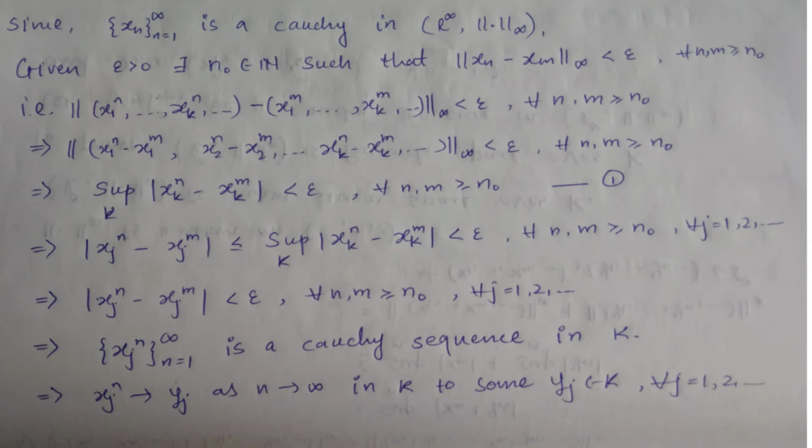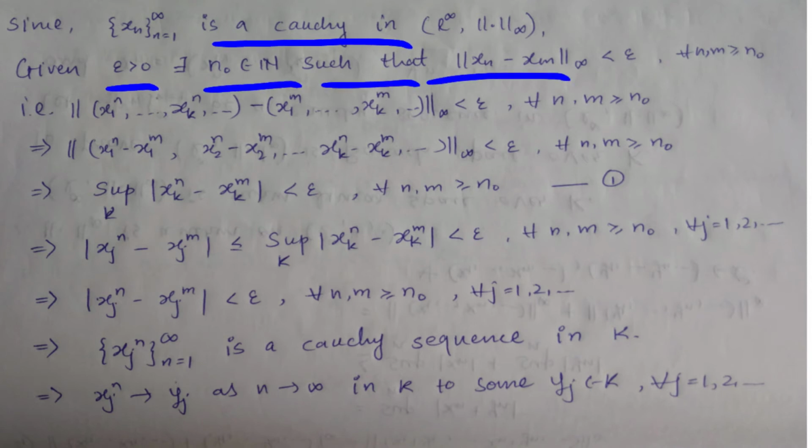You can use the definition of Cauchy sequence, right? That is, for given epsilon greater than 0 there exists n0 in N such that norm infinity of xn minus xm is less than epsilon. This is true for every n and m greater than or equal to n0.